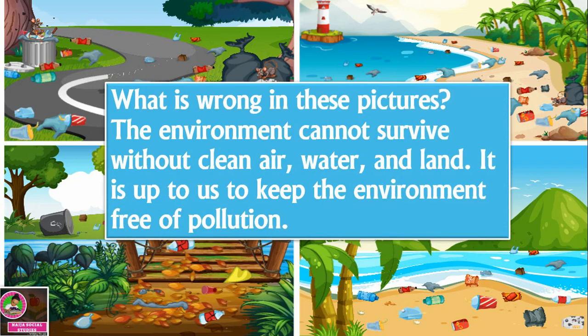Do you think the environment can survive without clean air, without clean water and clean land? No, it's not possible. That is what is wrong with these pictures. The water is not clean, the air won't be clean, everywhere will be smelling. So it is up to us to keep the environment free of pollution.